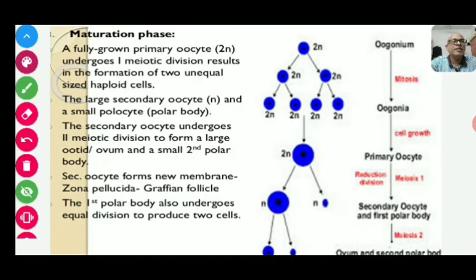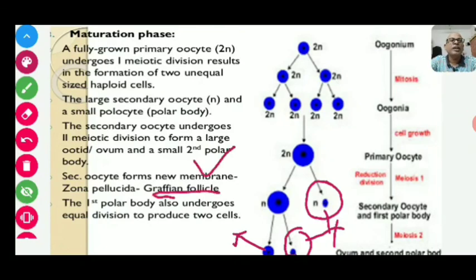Now you can understand here that two different small polar bodies are formed and they will ultimately degenerate, and the secondary oocyte is present in a new membrane, known as the zona pellucida, and it will form the Graafian follicle. The first polar body also undergoes equal division to form two cells.